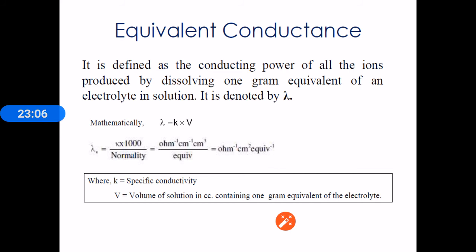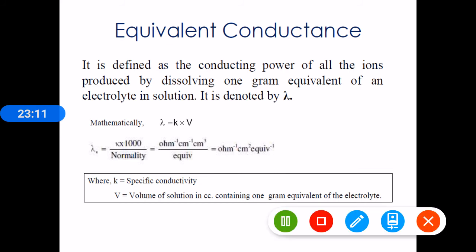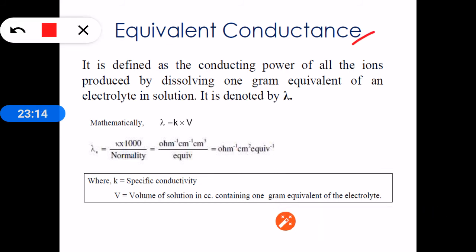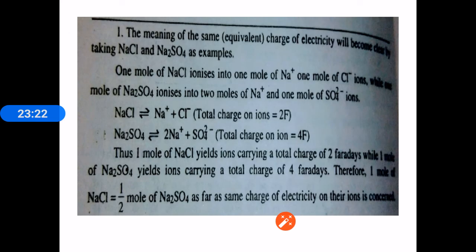Next, the conductance of electrolytic conductors is expressed in terms of equivalent conductance. In order to compare the conductance of two solutions, we have to take two electrolytic solutions which give the same amount of charge, or equivalent charge, in the solution. What does equivalent charge in the solution mean? Let us see. Suppose we take 1 mole of sodium chloride solution. 1 mole of sodium chloride is dissolved in water.